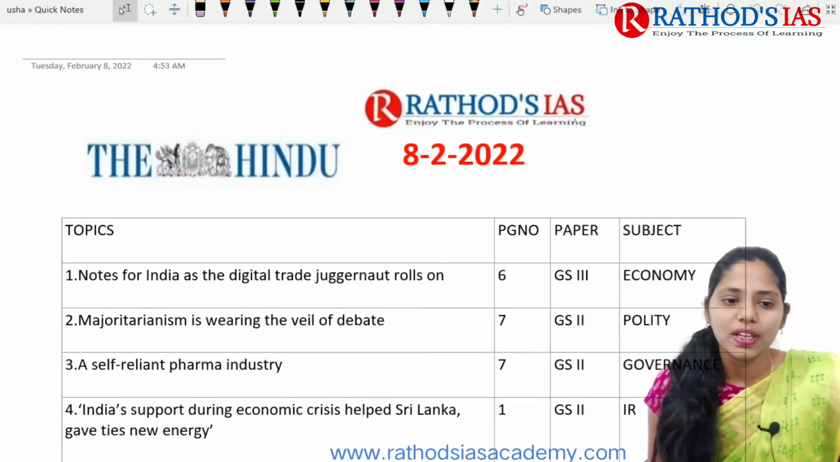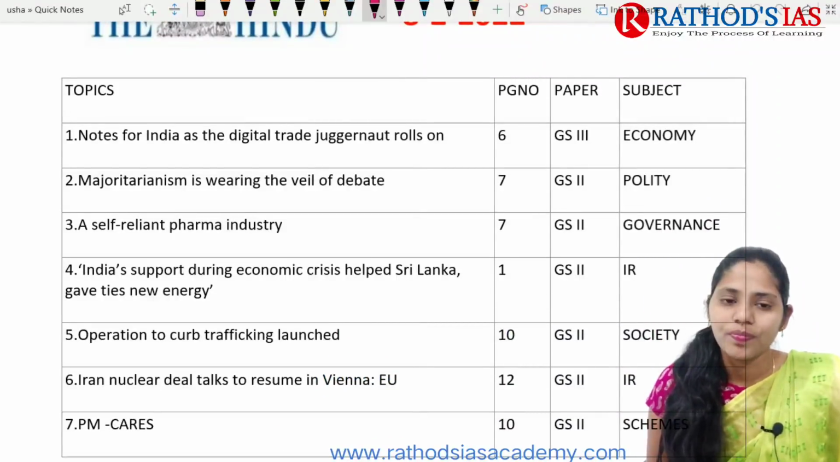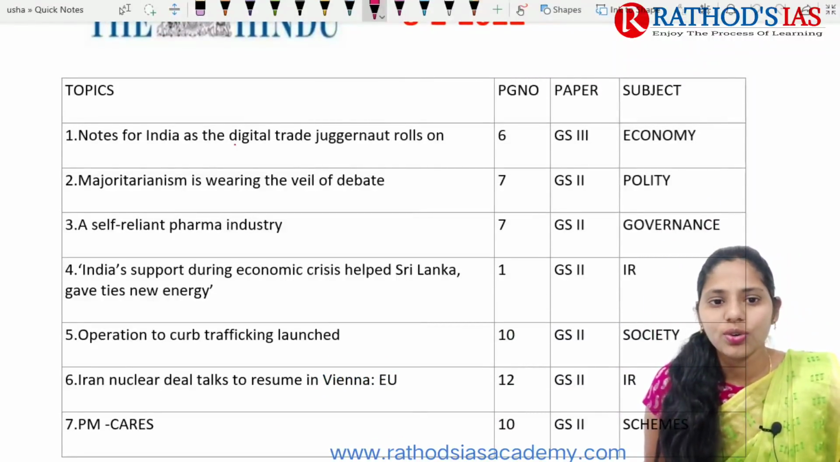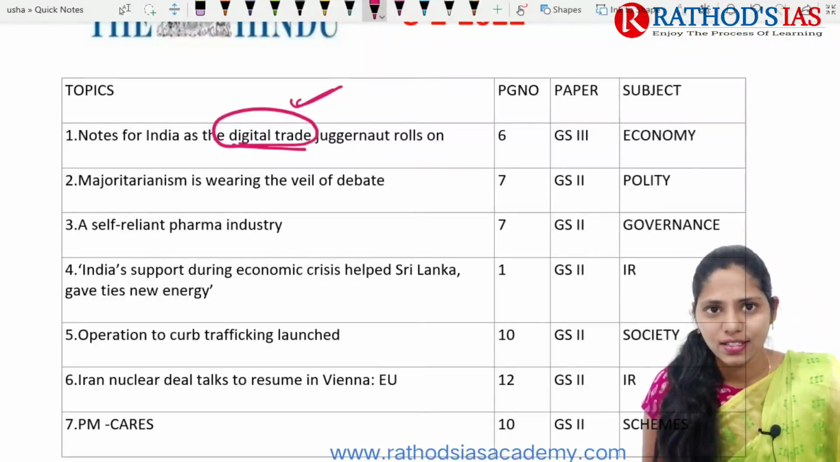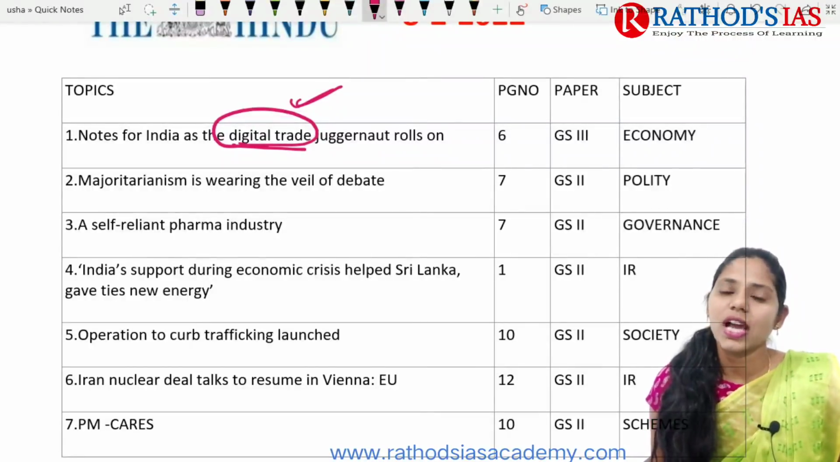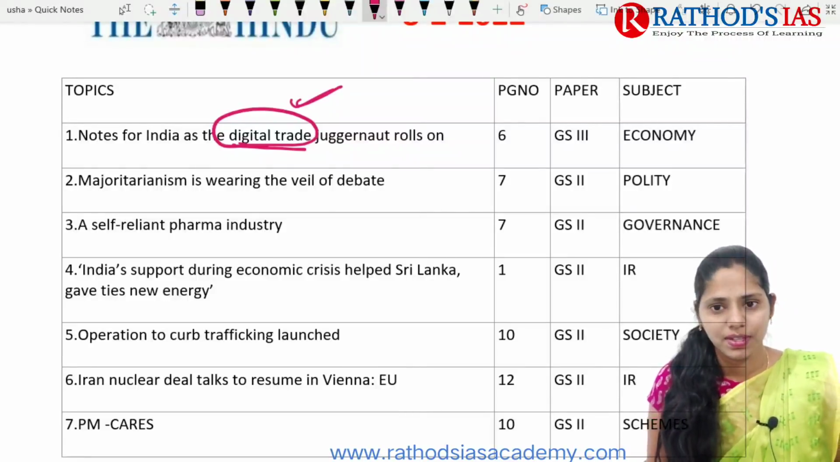So first topic, it is about the 12th Ministerial Conference of WTO. And here in this article we are going to talk about what is this digital trade, and what are the opportunities that we have, and we are going to see what are the challenges before India. So this article is important from economy point of view, which mainly comes in the GS paper 3.